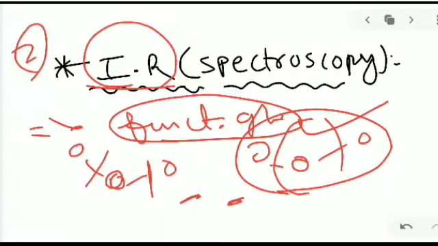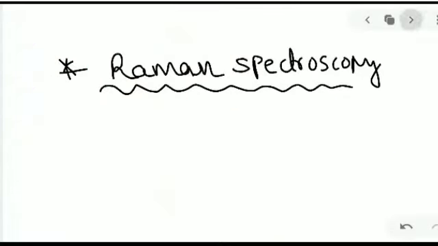So the main function of IR spectroscopy is to give the functional groups, and how the vibrational and rotational movements take place in a molecule. So next, the third one is Raman spectroscopy. These are the basic things I would like to say, just a few things, not in detail. What are the functions of Raman spectroscopy here?